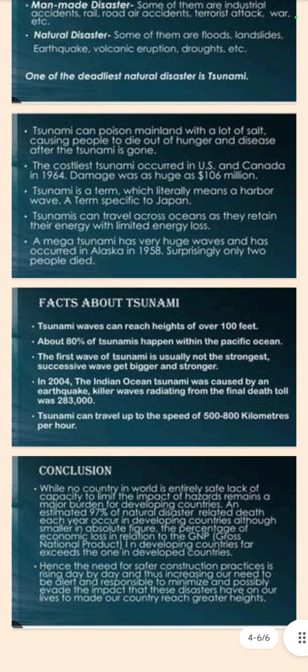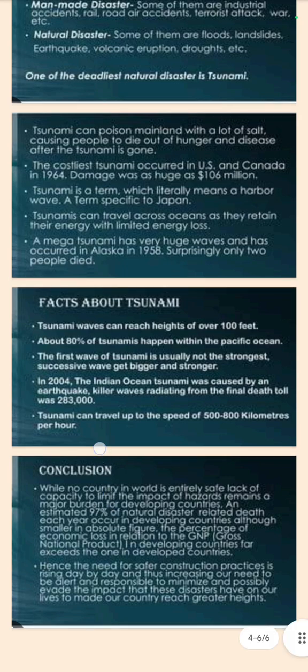Facts about tsunami. Tsunami waves can reach heights of over 100 feet. About 80% of tsunamis happen within the Pacific Ocean. The first wave of a tsunami is usually not the strongest. Successive waves get bigger and stronger.